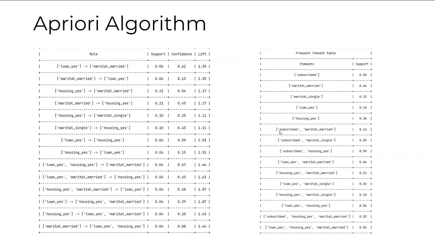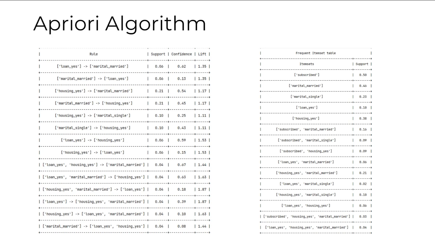We have also performed the apriori algorithm on a few of our categorical variables. So we identified the most common item sets with the corresponding support values. We found that 50% of the transactions involved the subscribe category, approximately 46% were marital, and about 38% were housing yes. Moving on to the association rules table, the rules demonstrated the relationship between different categories based on support, confidence, and lift metrics.